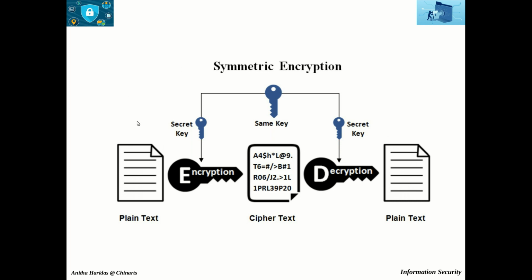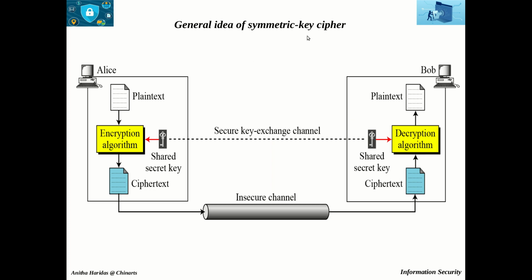You can observe here that for encryption and decryption the same key is used, which is the secret key. The general idea of symmetric key cipher is this: if Alice is the sender and Bob is the receiver, the plain text and the shared secret key are given as input to the encryption algorithm, which produces the ciphertext.